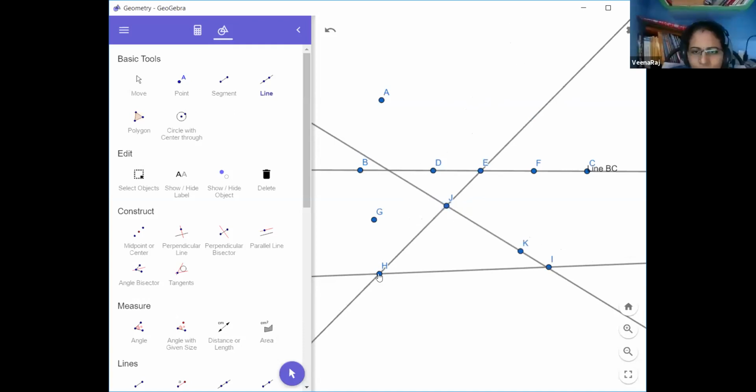Can you say here from H, J, K, and I, what are the collinear points and what are the non-collinear points?